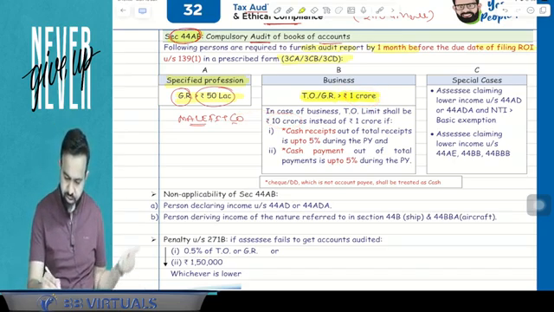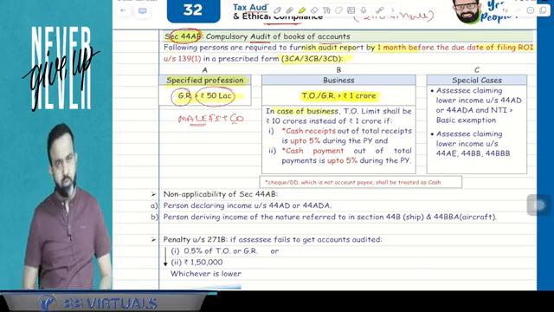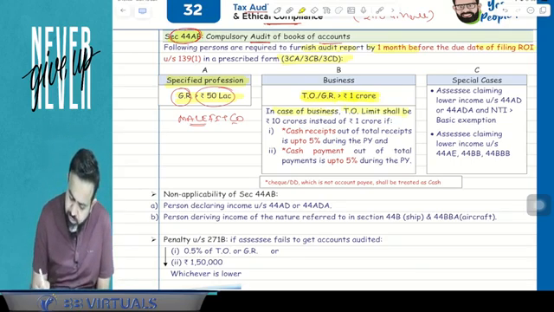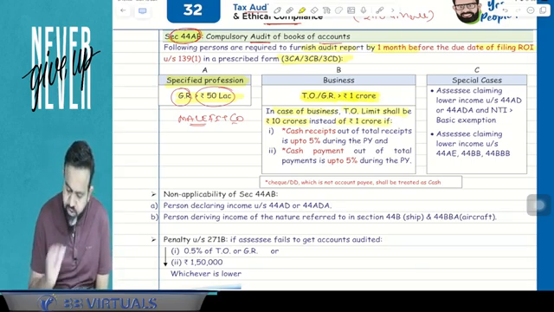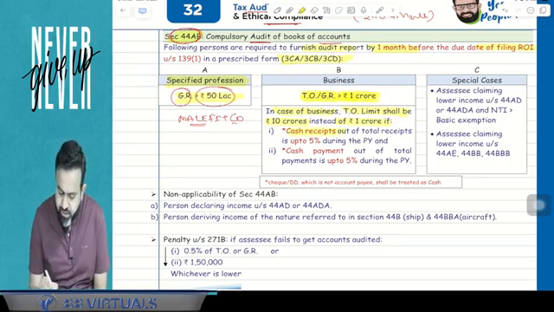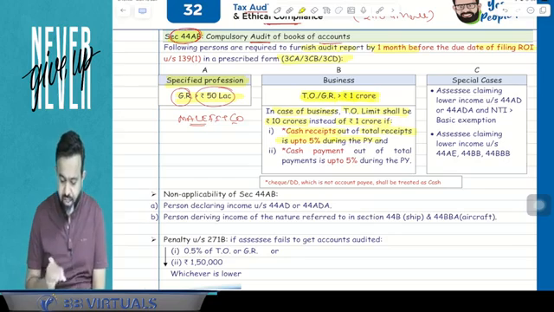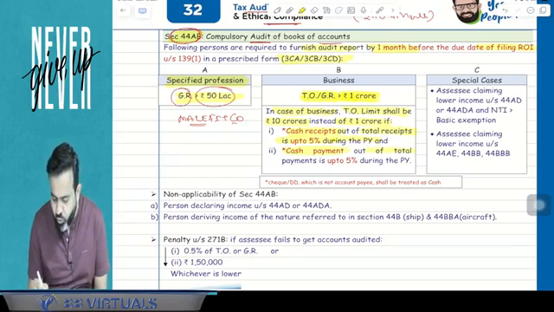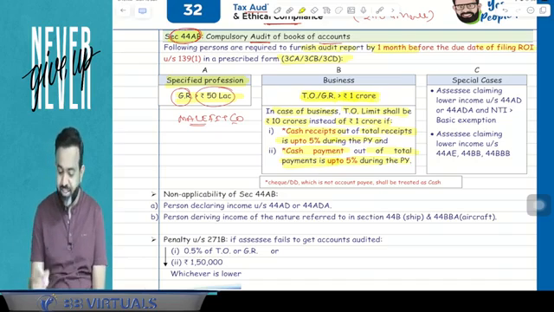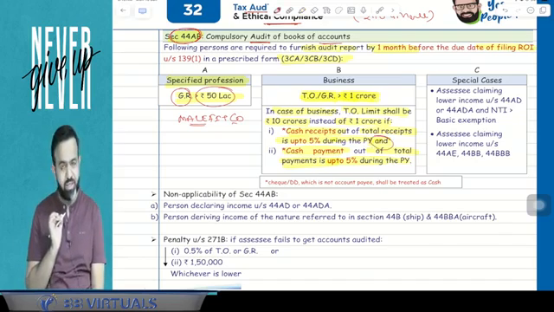So what is written here, please pay attention. In case of business, the turnover limit shall be 10 crore instead of 1 crore if cash receipt out of total receipt is up to 5% during the previous year, and cash payment out of the total payment is up to 5% during the previous year. Both conditions, because here they mention 'and', means both conditions must be satisfied.